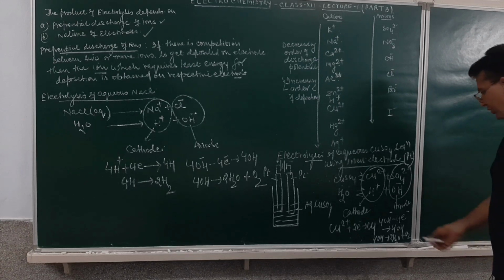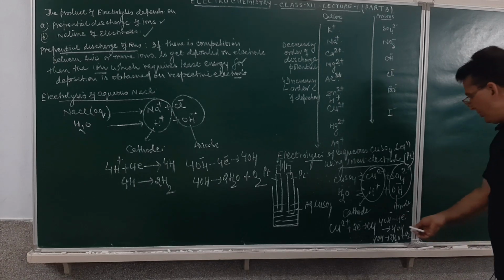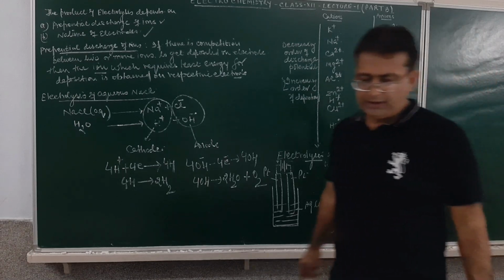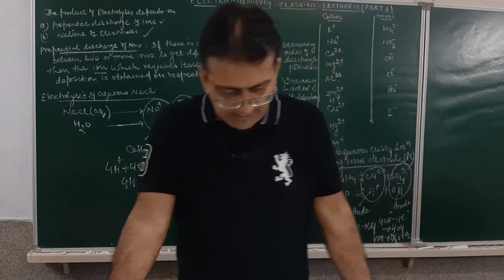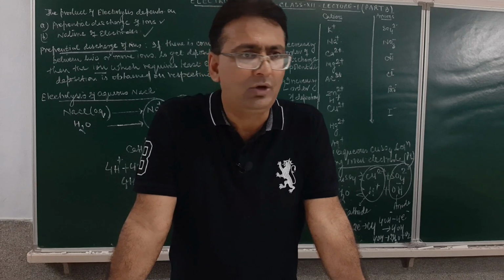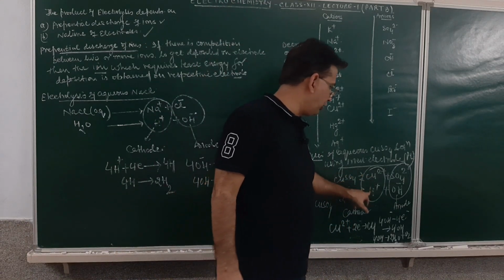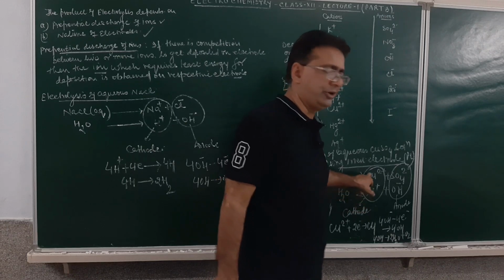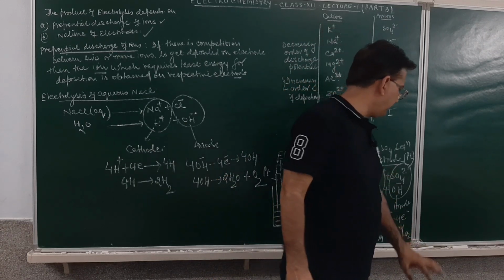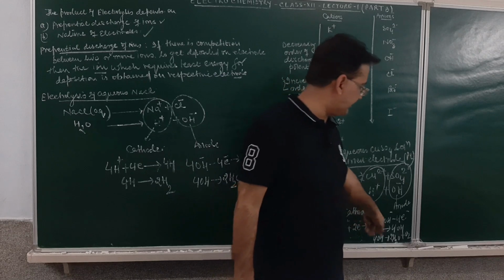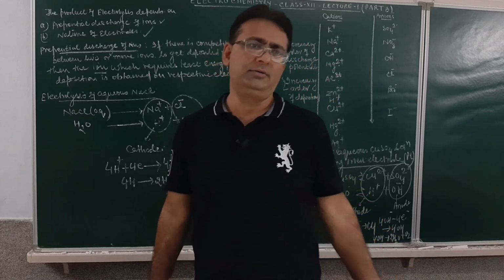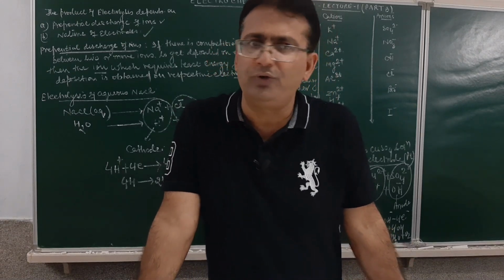Yes. So this 4 hydroxyl ion will be moving toward the lower side, and what is obtained at the cathode? This will be copper. At the anode, this will be oxygen. Here it was a competition between copper ion and the hydrogen ion. Which one gets deposited? Copper. When there was a competition between sulfate ion and the hydroxyl ion, which one gets deposited? Hydroxyl ion. So this is preferential discharge of ions.